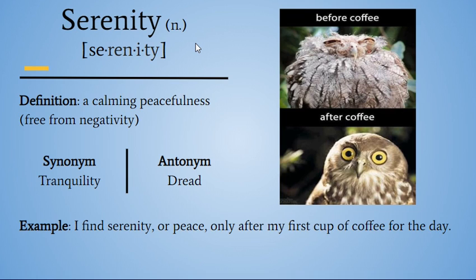Next up, we have serenity. Serenity is a noun. Nouns are people, places, things, or ideas. Serenity is really like this idea. Serenity, 4 syllables, serenity, serenity. Its definition is a calming peacefulness, or the idea that you're free from negativity, right? To be serene, to be tranquil, or tranquility is a good synonym, right? That peaceful state of mind.